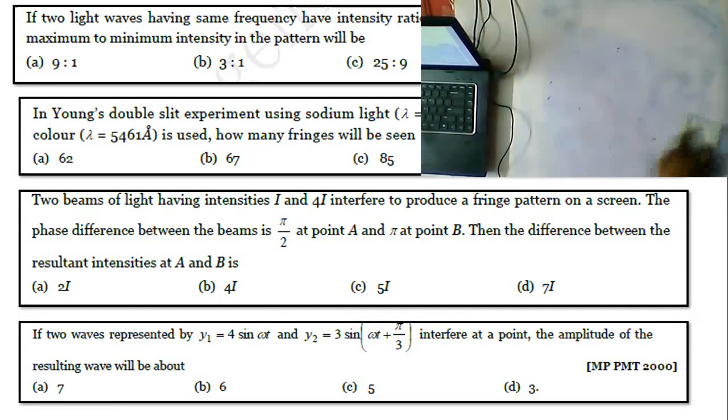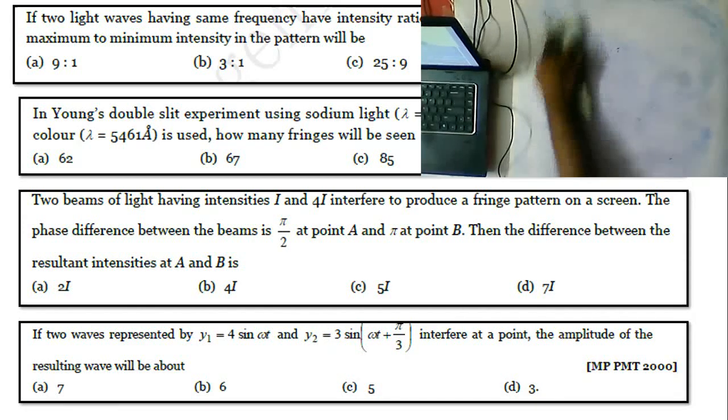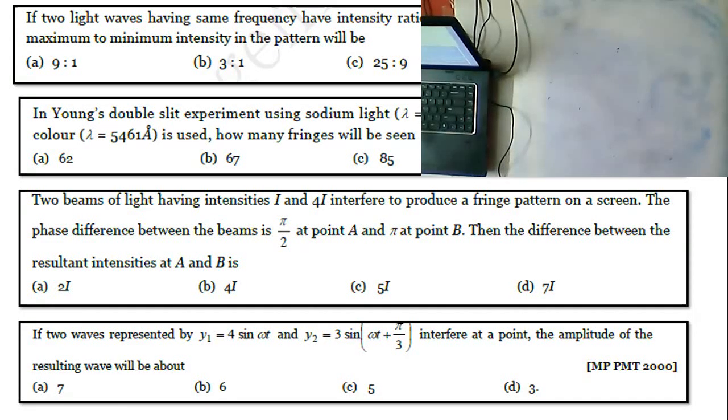Everyone will think it is a tough question, but when you understand the question, it is very, very easy. First of all, what is the formula?